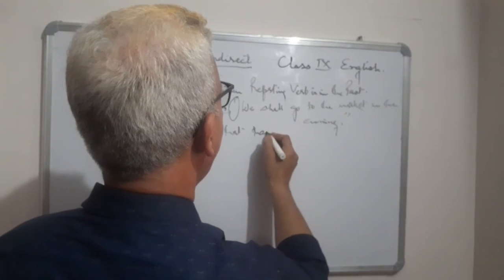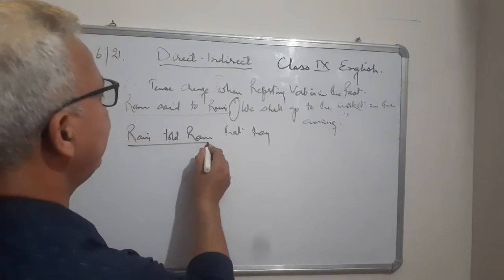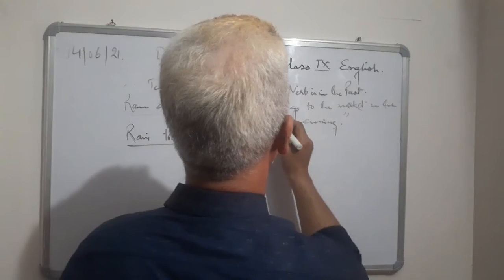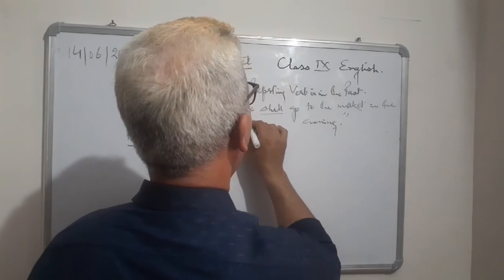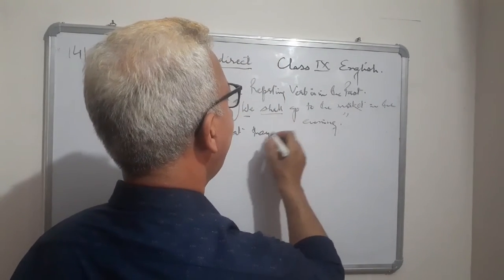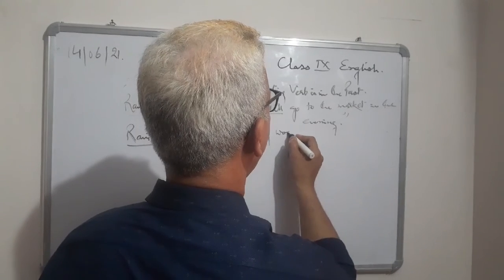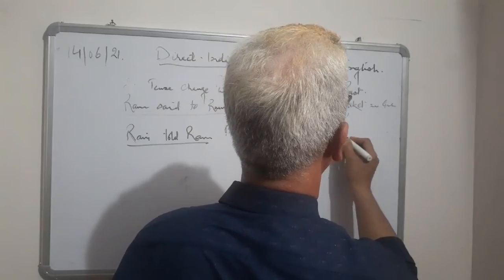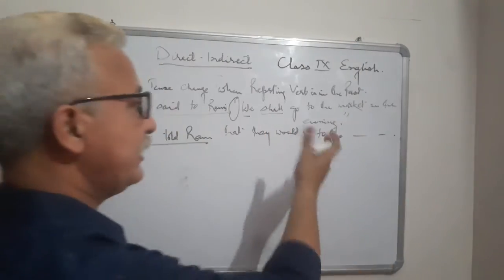That they, because they are talking among themselves. We are not involved there. So that they shall will become, see, with we it is shall, with they it should be will. So the past tense of will is would. They would go to the market in the evening. Rest of the sentence will remain the same.